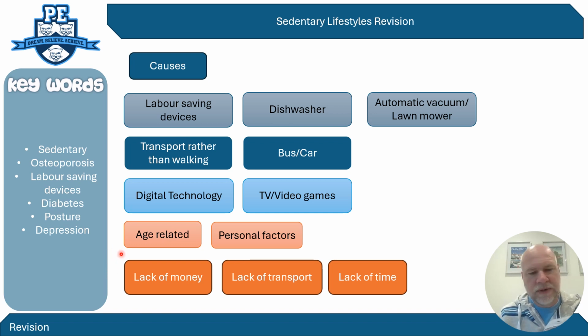So for younger people, it's a lack of money. Older people have more money. Youngsters don't have the money to pay for the activities at the health clubs, fitness clubs or sports clubs. There's a lack of transport. If you can't drive or you can't get to certain places, then you can't take part. So you are often reliant on your parents to drop you at certain activities, and until you get to a certain age, you are limited on where you can get to. So lack of transport is an issue for some people.